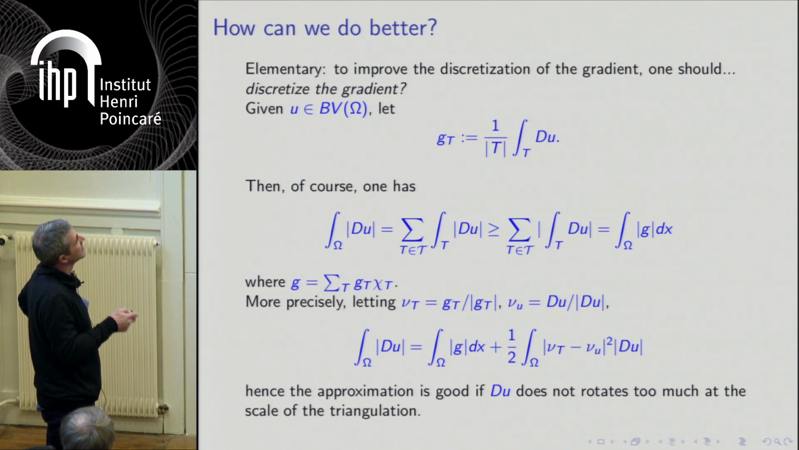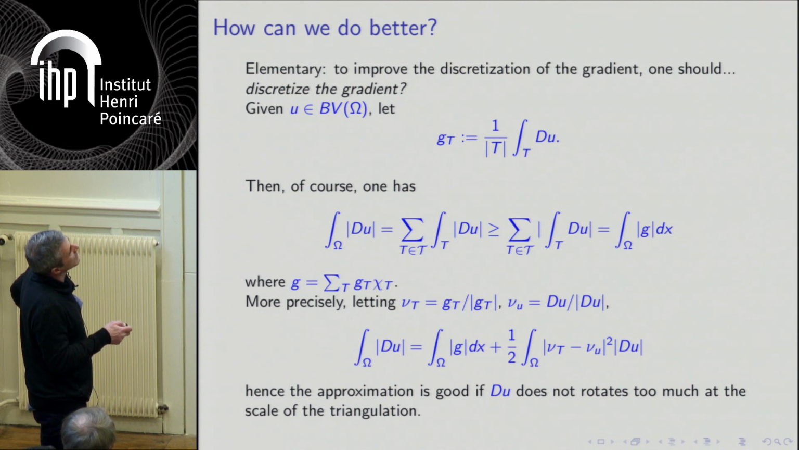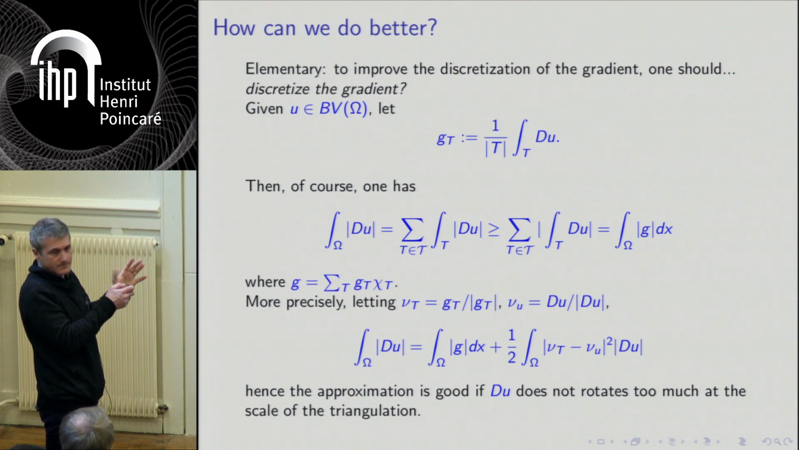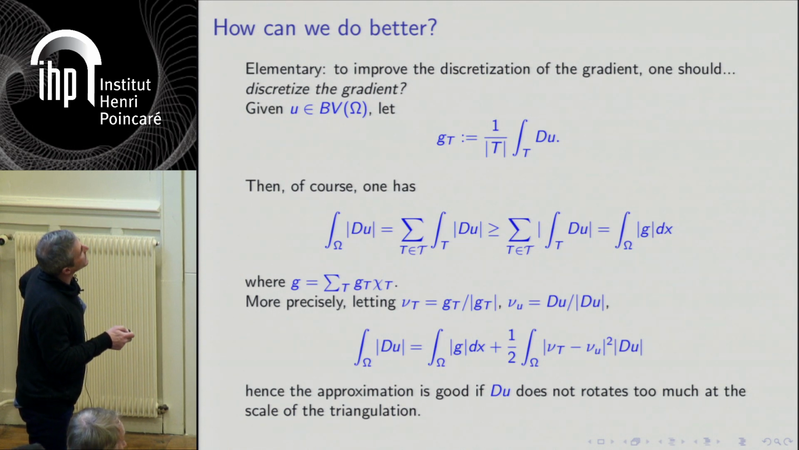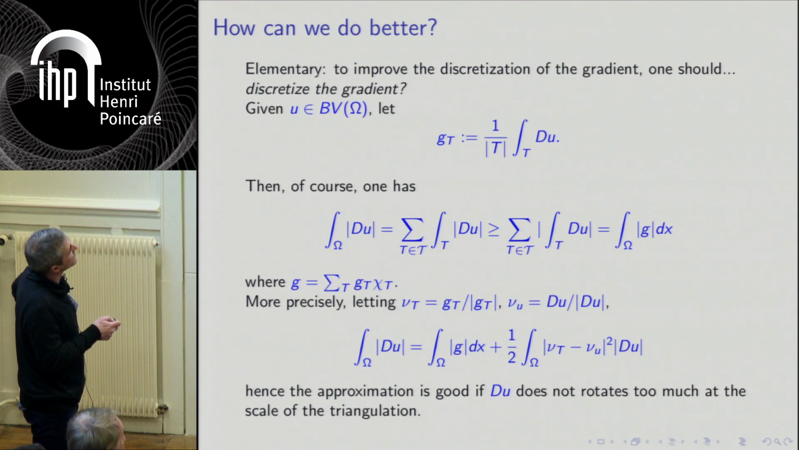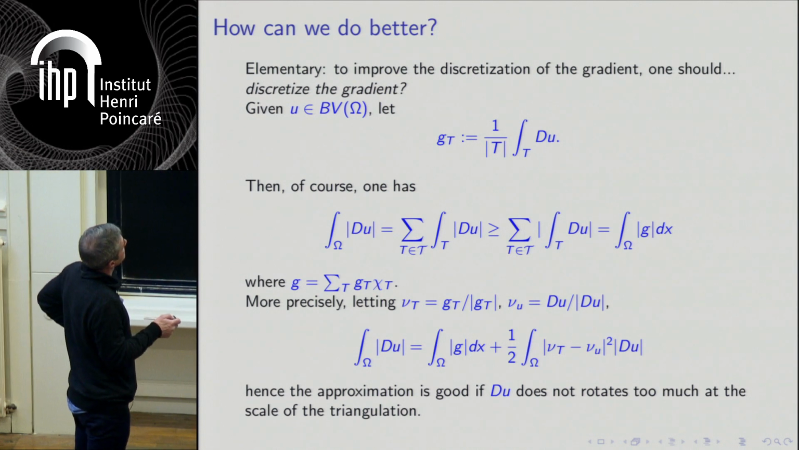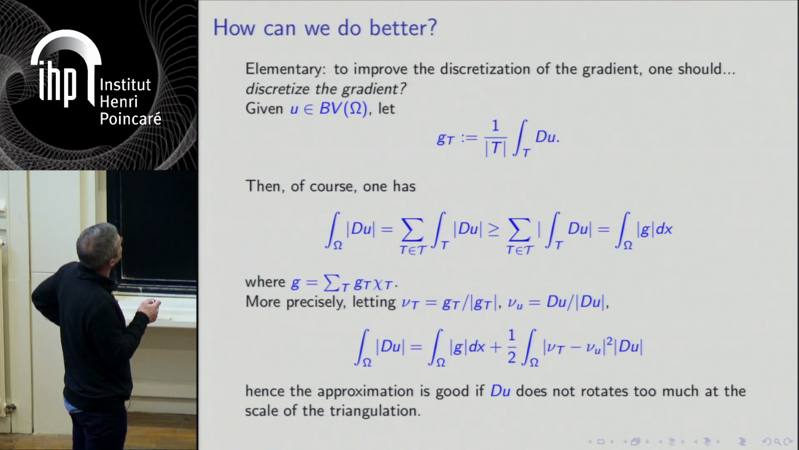I call this GT, and I compute the integral of this, which is the sum on all triangles of the size of GT times the surface of the triangle. Then clearly I get something which is slightly smaller, which is smaller than the total variation. This is just convexity or Jensen inequality. It means the norm of the average on a triangle is less than the average of the norm. So if you compute this, then you get a smaller value.